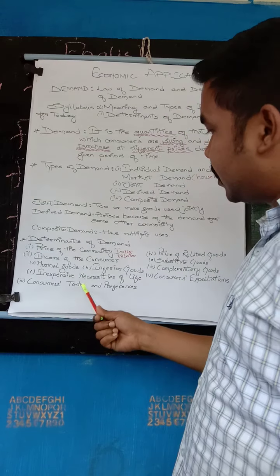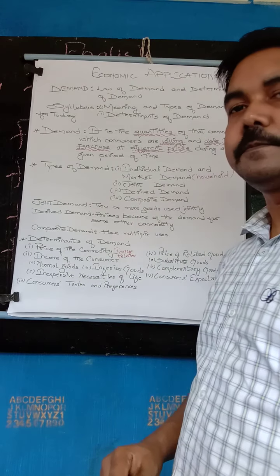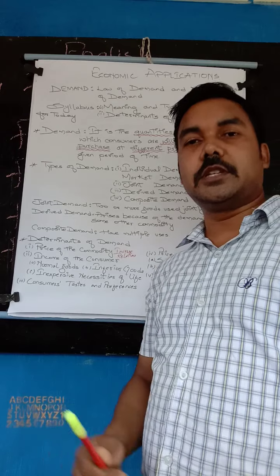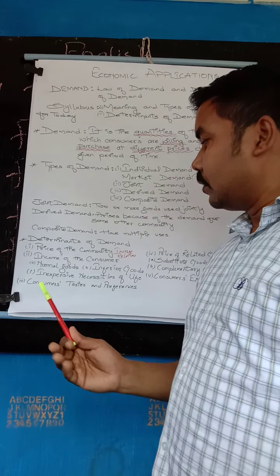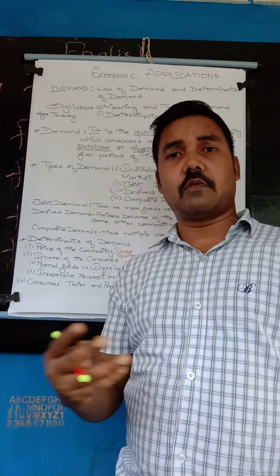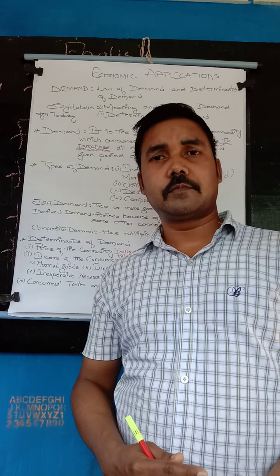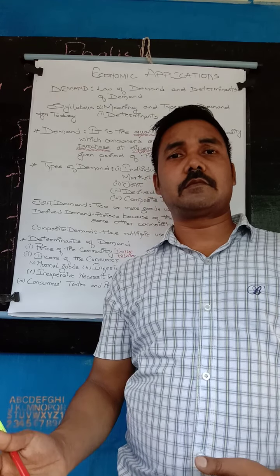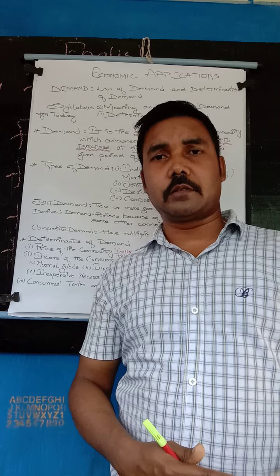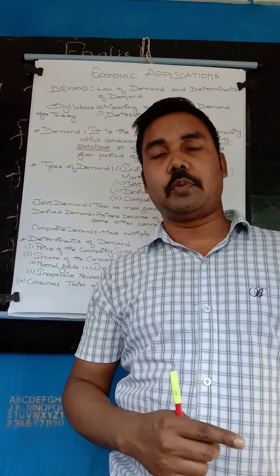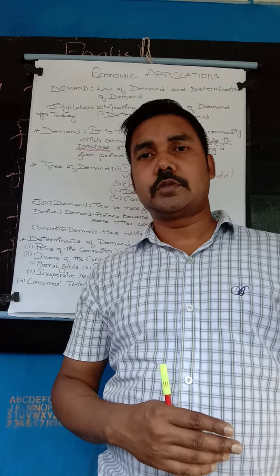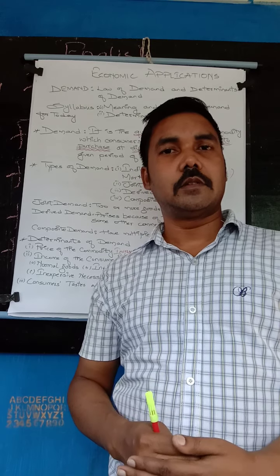Next is consumers' taste and preferences. When the consumer dislikes a particular product, the demand for that product is going to decrease.